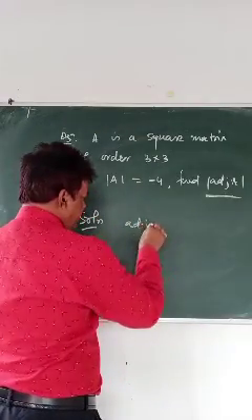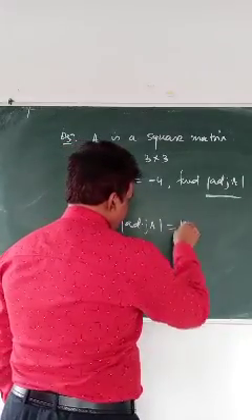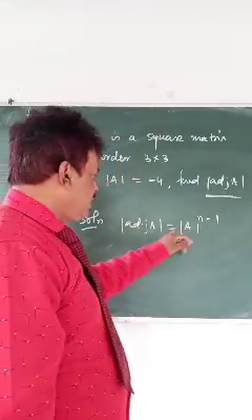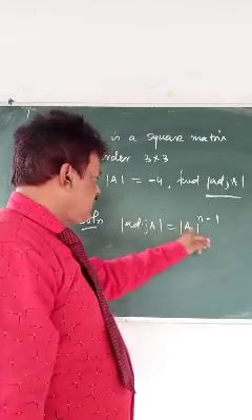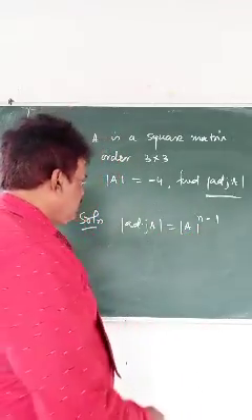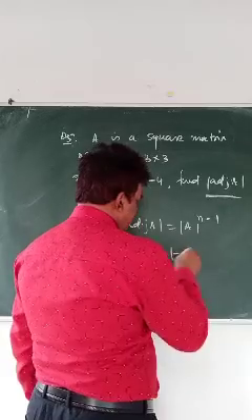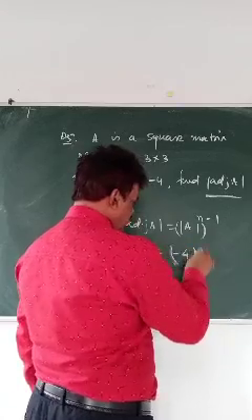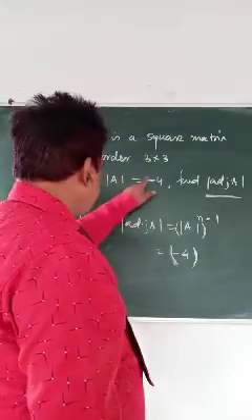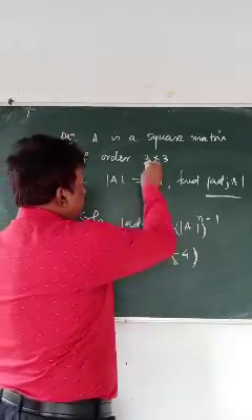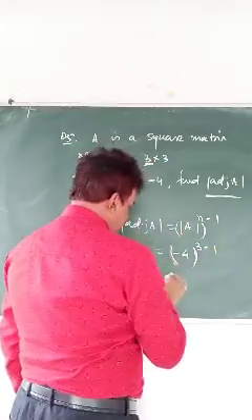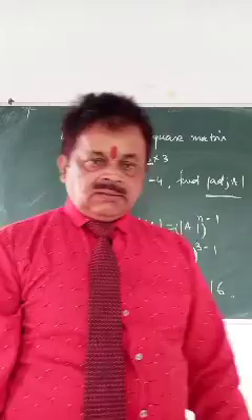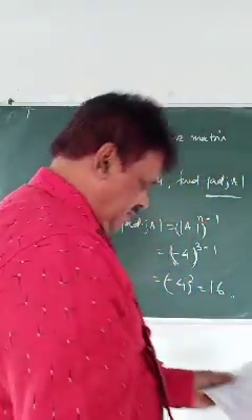Determinant of adjoint of A is determinant of A to the power n minus 1. This is the formula I have given. If A is a matrix of order n cross n, then determinant of adjoint of A is determinant of A power n minus 1. So simple here, -4 to the power n minus 1. What is n? 3 by 3 matrix, so 3 minus 1. So -4 square, 16. Remember, I have done a question like this. Okay.